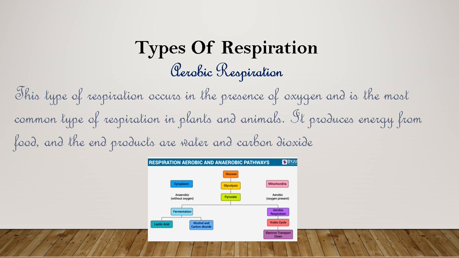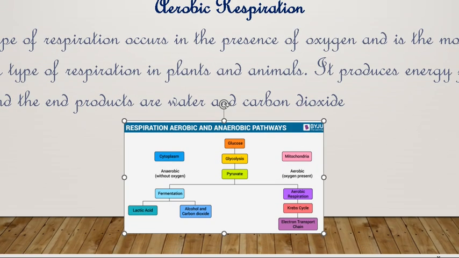Okay. Here in this diagram you can just go through the diagram. Here it is glucose, glycolysis and pyruvate. This is cytoplasm and this is mitochondria. Anaerobic is without oxygen. Aerobic is with oxygen. Okay. Fermentation, lactic acid and carbon dioxide. In aerobic respiration, Krebs cycle and electron transport chain. Okay, if you have any doubts you can just ask me in the comment section.